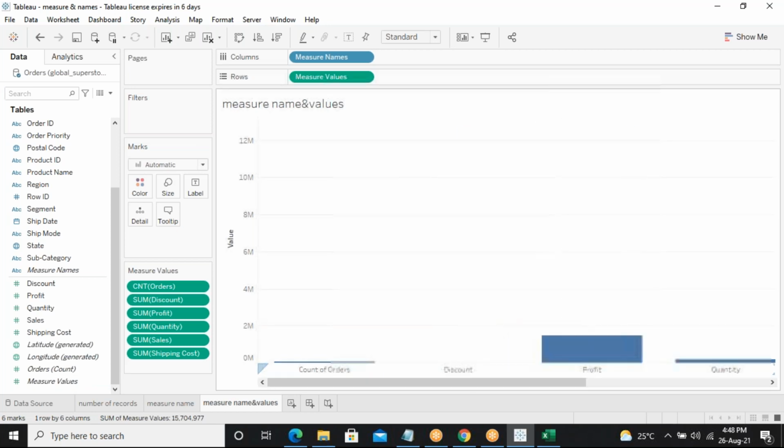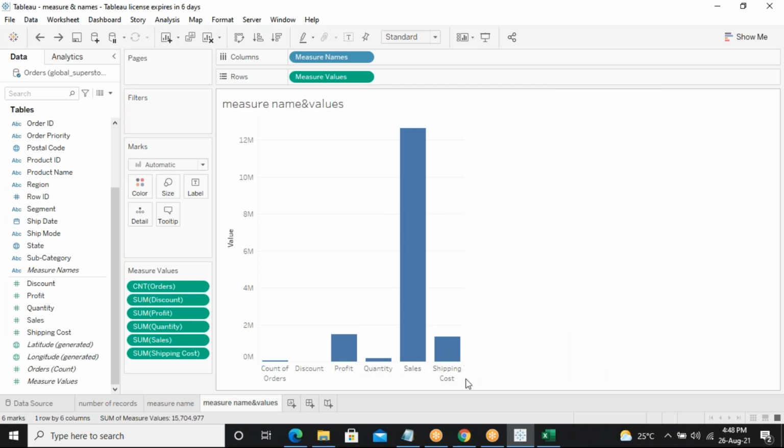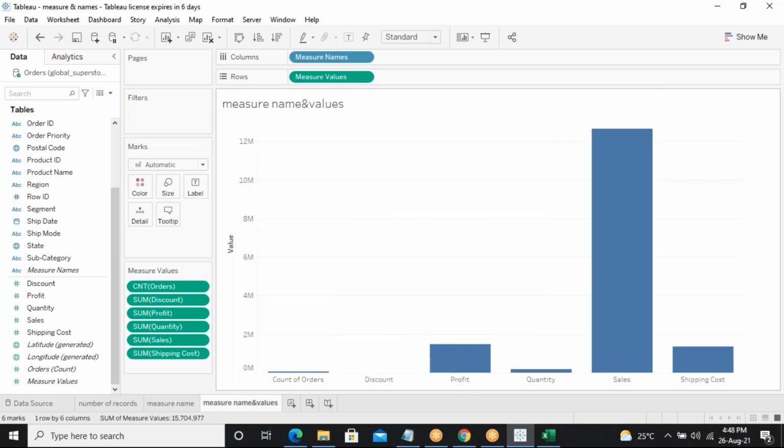I'll expand it. Yes, I can see the count of orders, the discount I gave, profit, quantity, sales, and shipping cost. Now, it is a little difficult for me to identify what exactly all this says. What is the value it says?